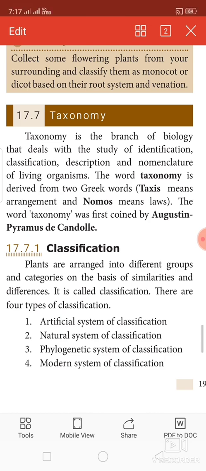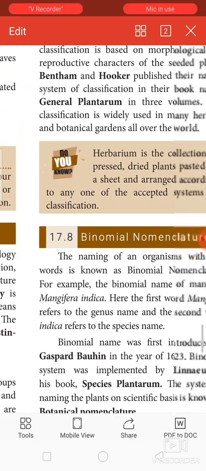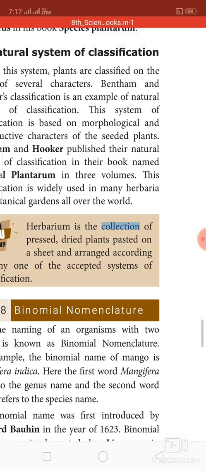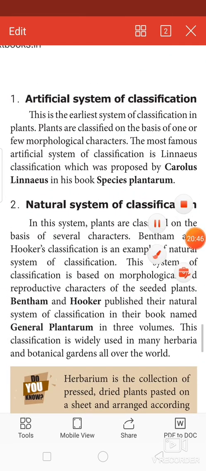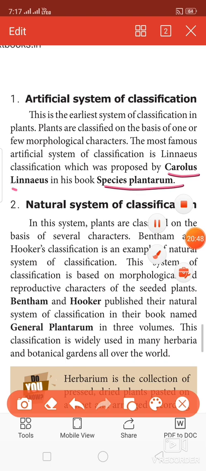Artificial system of classification was first proposed by Carolus Linnaeus in his book Species Plantarum. Next, natural system of classification, by Bentham and Hooker. They published their natural system of classification in their book named Genera Plantarum in 3 volumes. This natural system of classification is widely used in many herbaria and botanical gardens all over the world.